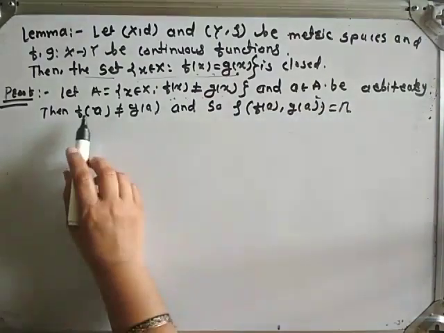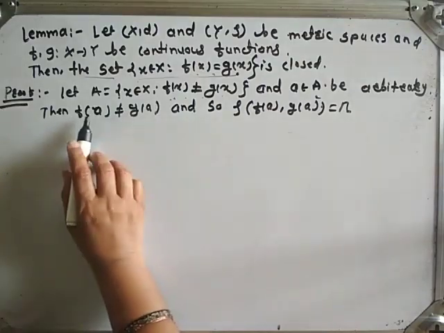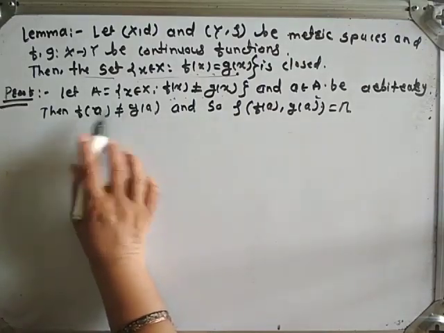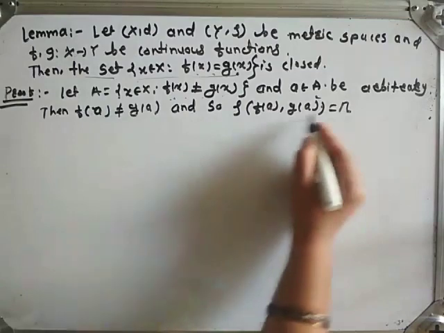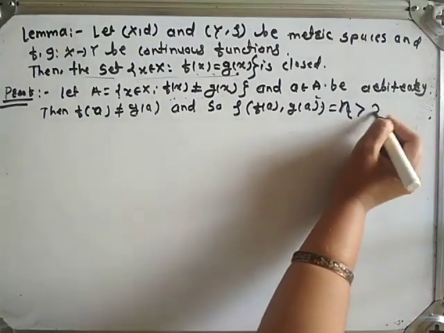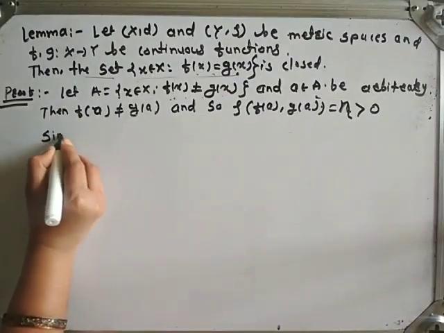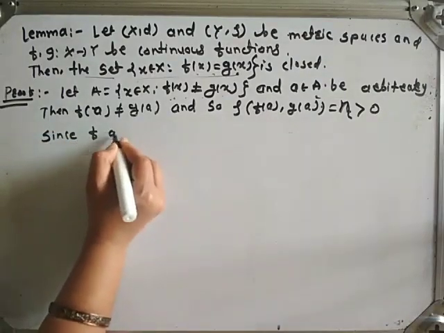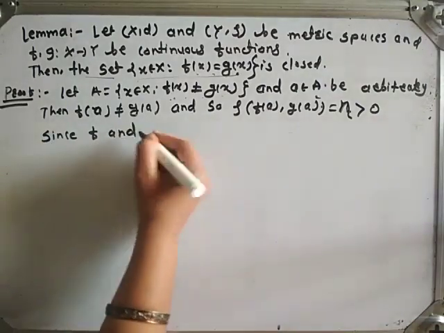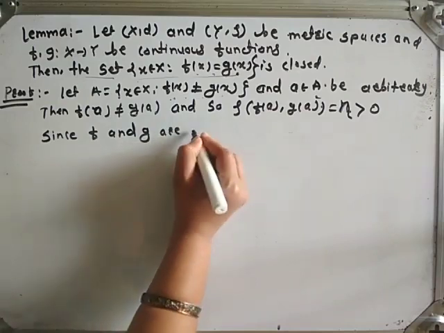See here, f of a not equal to g of a means there is some distance between f of a and g of a. Suppose that distance is eta, which is greater than 0, obviously. Since in the lemma we are given that f and g are continuous.